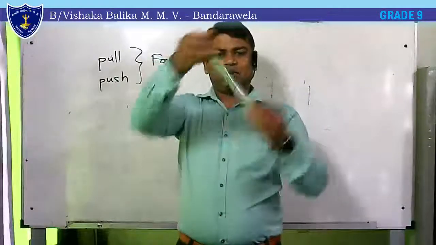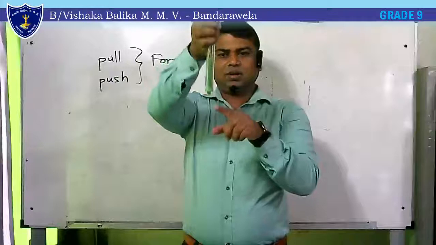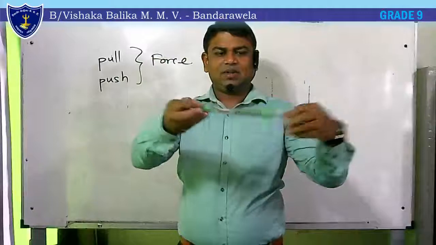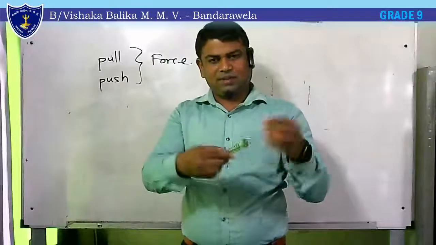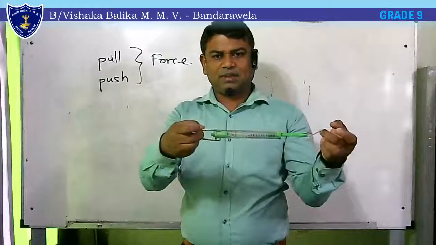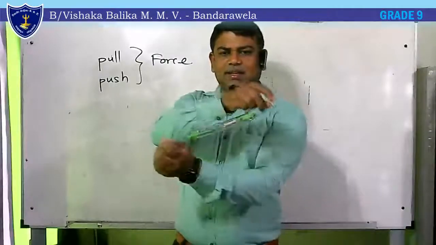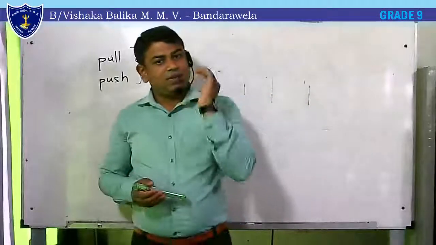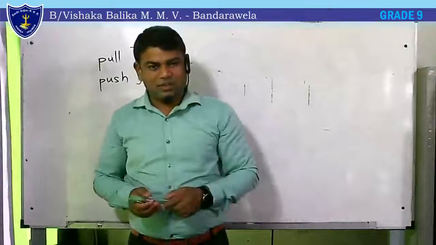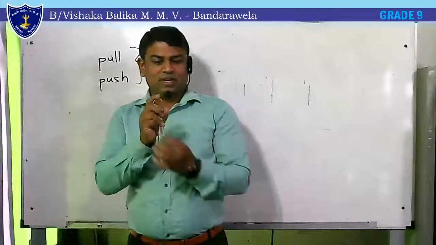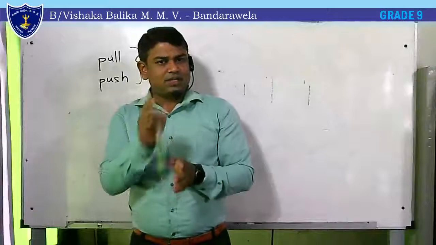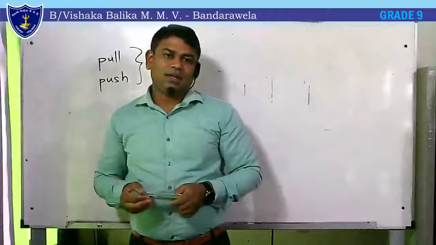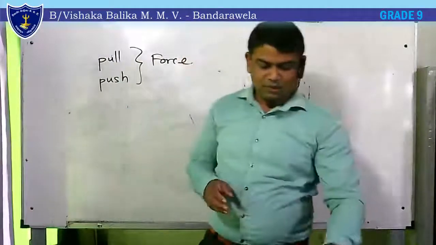If I want to give a force here downwards, I should pull it down. But if I pull it across, you can see the force is coming to the other side. When I pull it from this side, it goes this side. If I pull it this side, it goes that way. I mean, there is always a direction to a force. There is a magnitude. That's why we can measure it in newtons. There is a magnitude and a definite direction to the force.